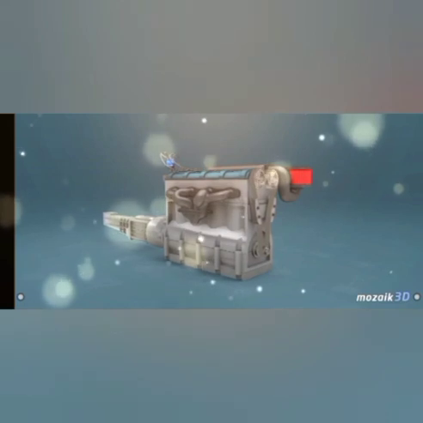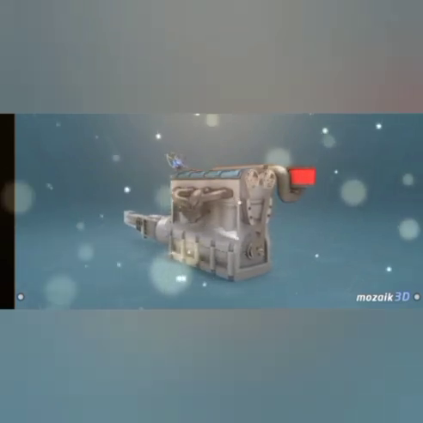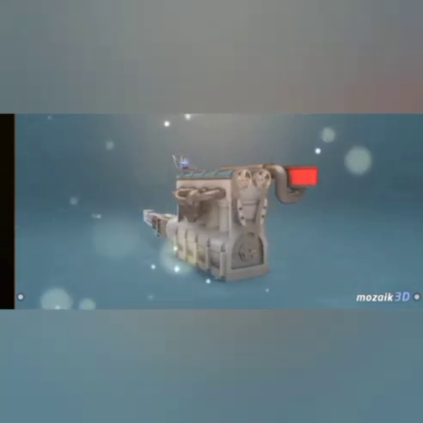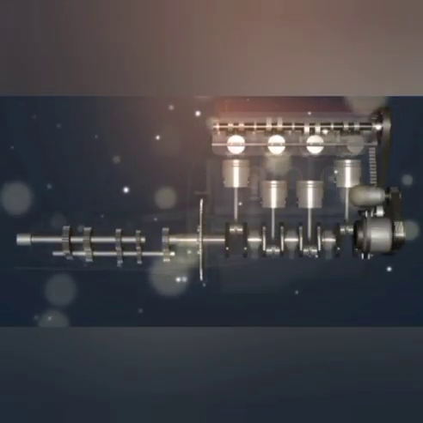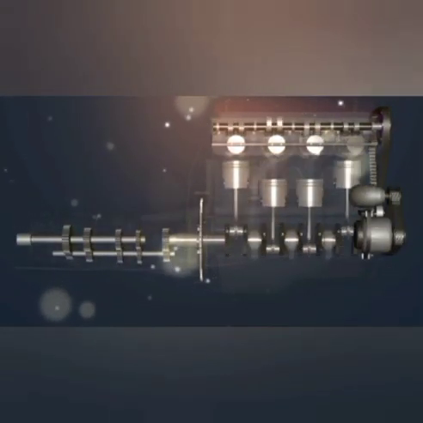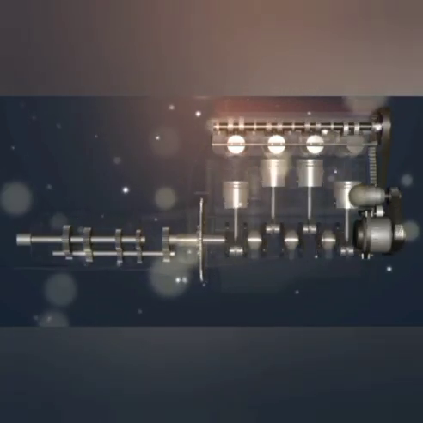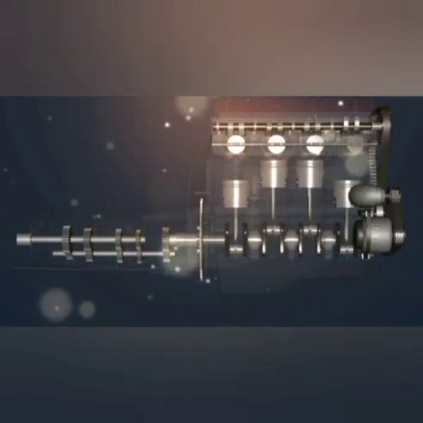This is the structure of an inline four-cylinder engine. This is a 3D animation of an inline four-cylinder engine. Here you can see how the engine works. The pistons are connected to the crankshaft. The crankshaft is connected to the gearbox. As the movement of the pistons increases, the speed of the gearbox also increases.